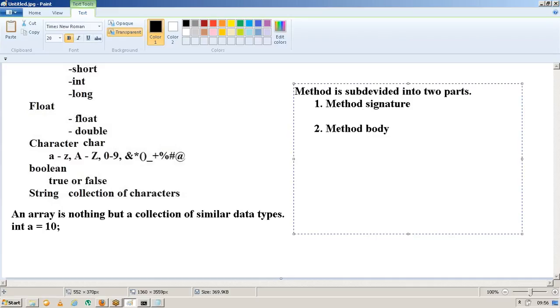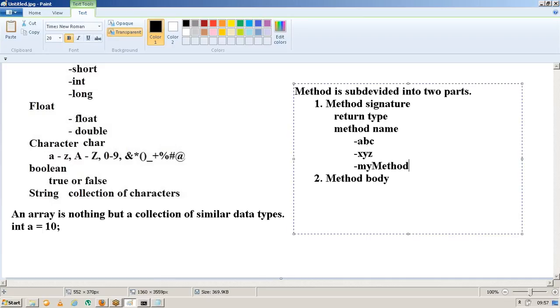Mainly, a method is subdivided into two parts. The first one is the method signature. The second one is the method body.